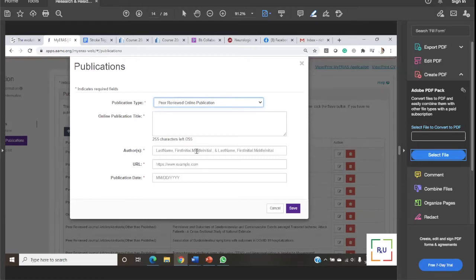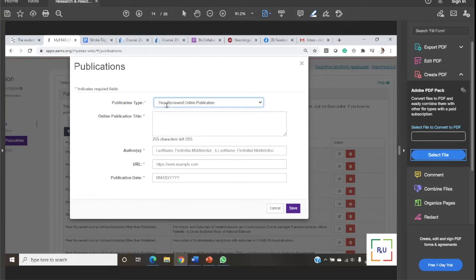Okay, now peer review online publication. Some people were telling me Cureus is an online publication, so I said no, it's a journal, it has volume and issue. Peer review online publications are publications which come online, either through peer review or non-peer review, but they do not have volume and issue.